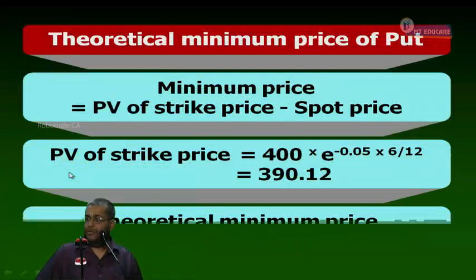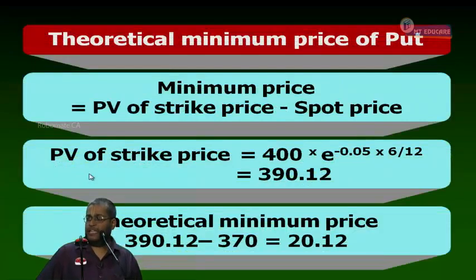We need not calculate much, it is equal to 400 into e power minus 0.025. What is the maximum value of the put option? 390.12. The maximum value of the put option is 390.12. Can I proceed or not?